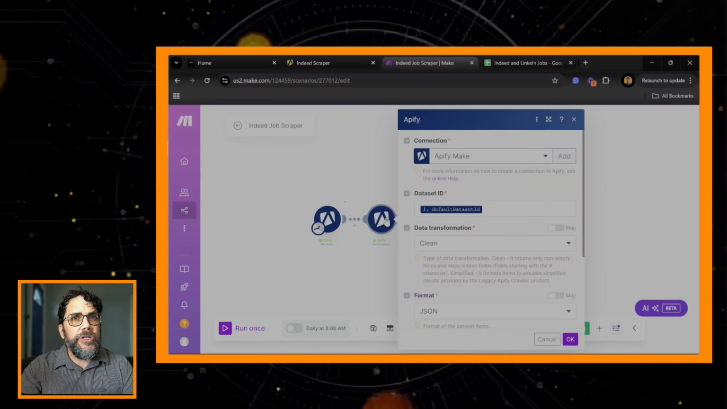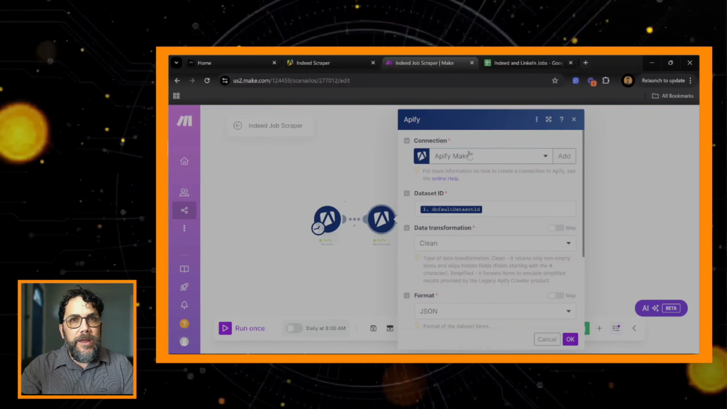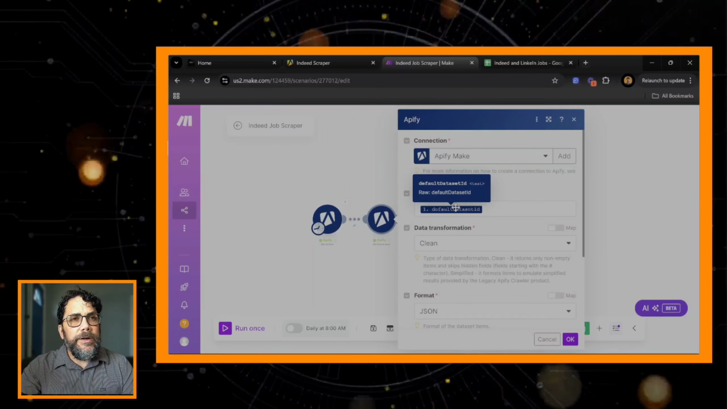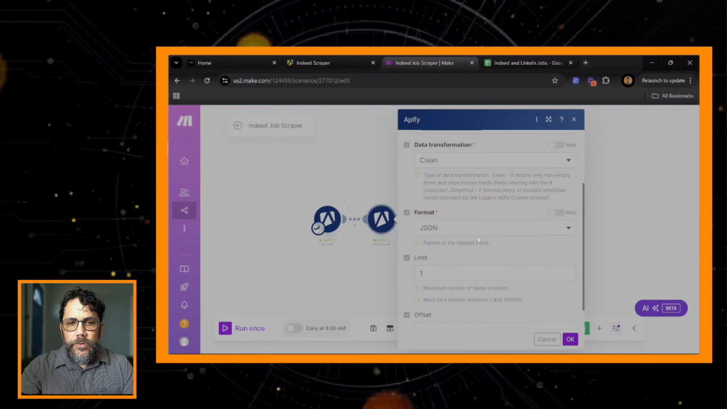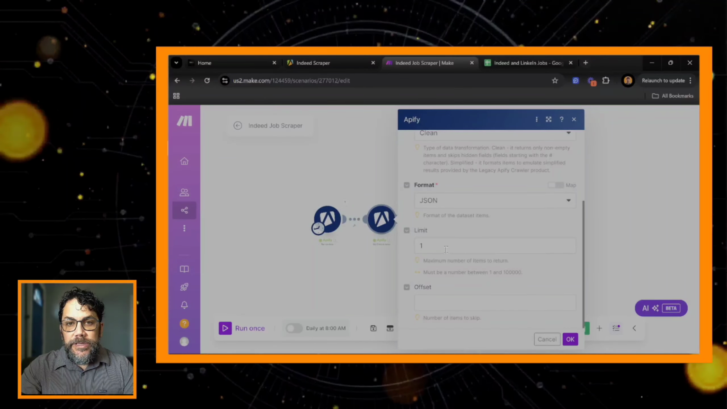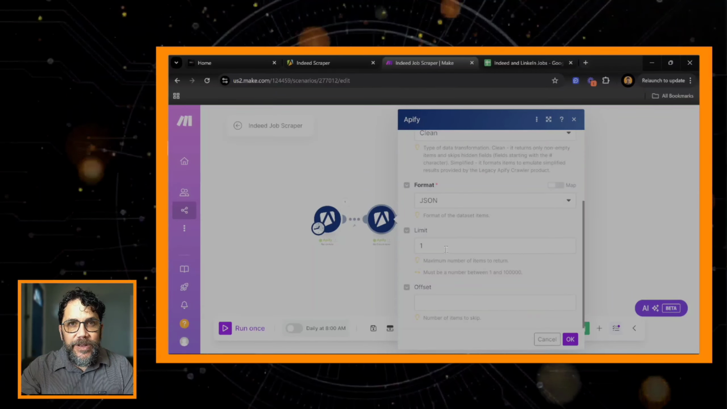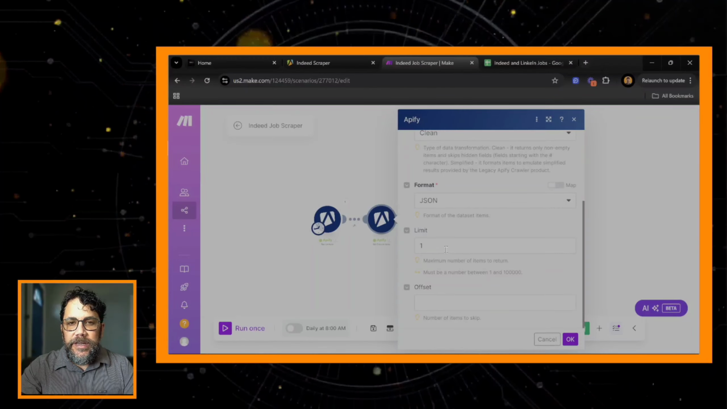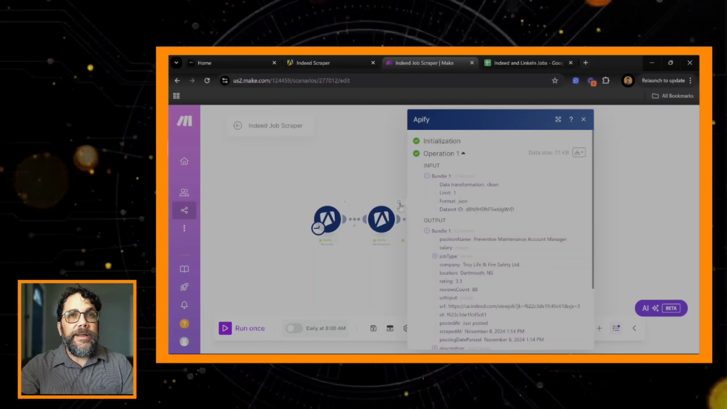The next module is actually going to pull some information from that result. We open up another Apify Make module, and we use the data set ID as where we want to pull the information from. A clean transformation, and we want to format that into JSON. You'll see why in a bit here. Limit is 1. Just for this particular job, I wanted to pull 1. I usually have it set at 20 or something like that, but it does take a longer time to run. For today's purposes, just to give you an example, I wanted to set it right at 1. All right, so after we run the second module here, we're going to get some more.